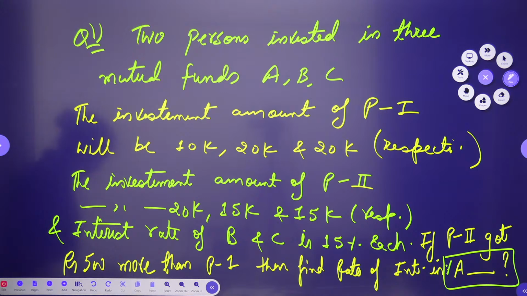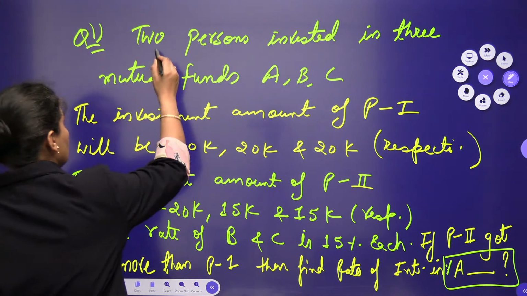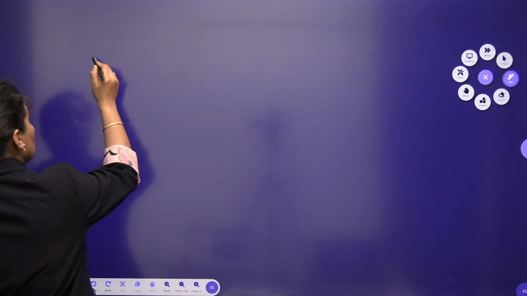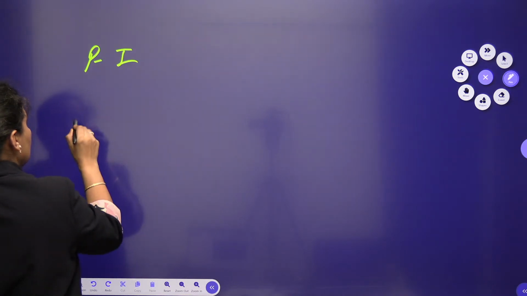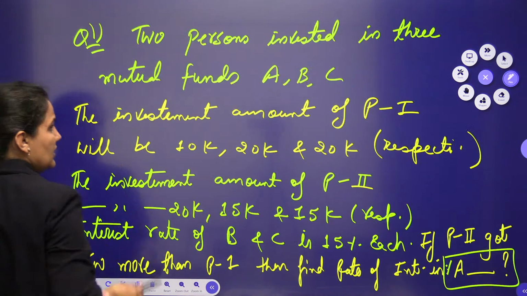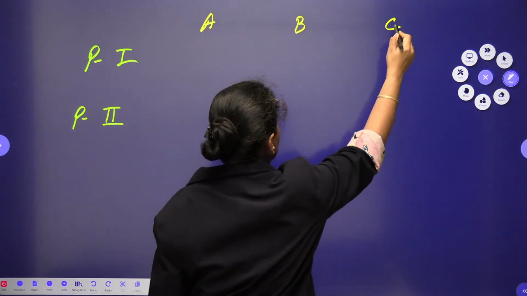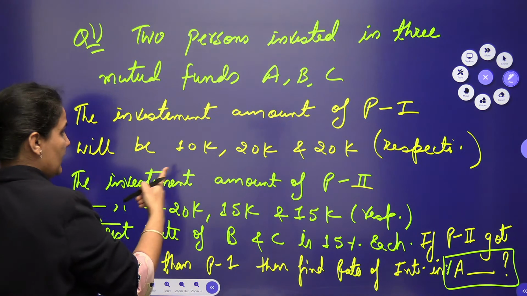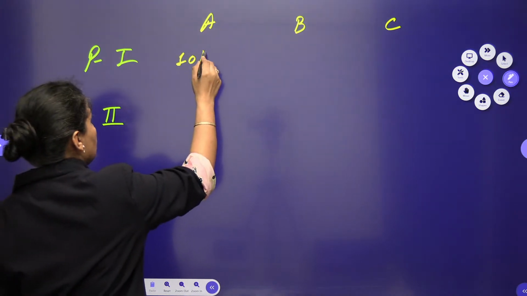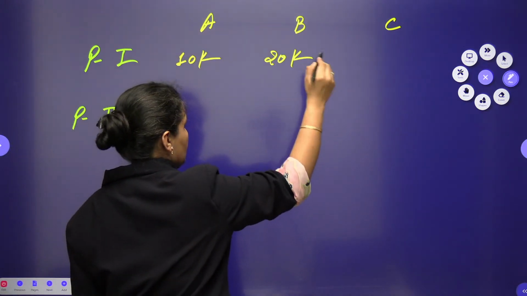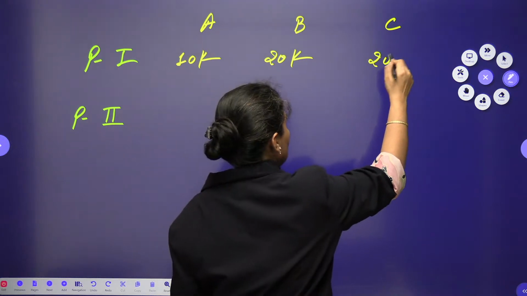Let's see how to approach this one. So we can write down the question. Here we are having two persons, I can take person 1 and person 2. 3 schemes are there, so I will go with the A scheme, B scheme and C scheme. The first person invested 10,000, 20,000 and 20,000.